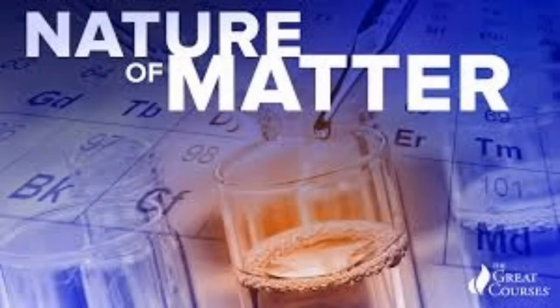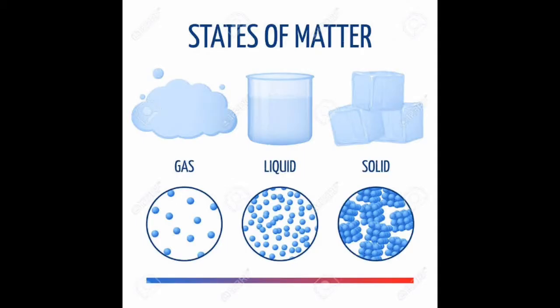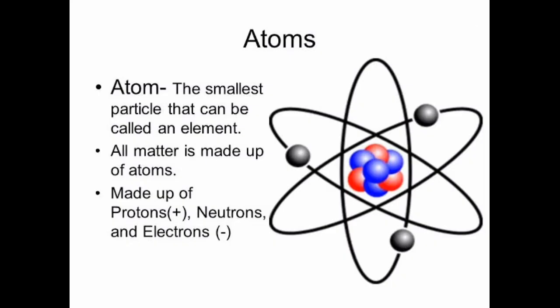Before starting this chapter, let me tell you that all the things around you, whatever you can see or touch, are made up of matter. Either it will be a solid, liquid or gas. All the things in this world are made up of matter. Basically, there are three states of matter, that is solid, liquid and gas. And all the matter in this world is made up of atoms.